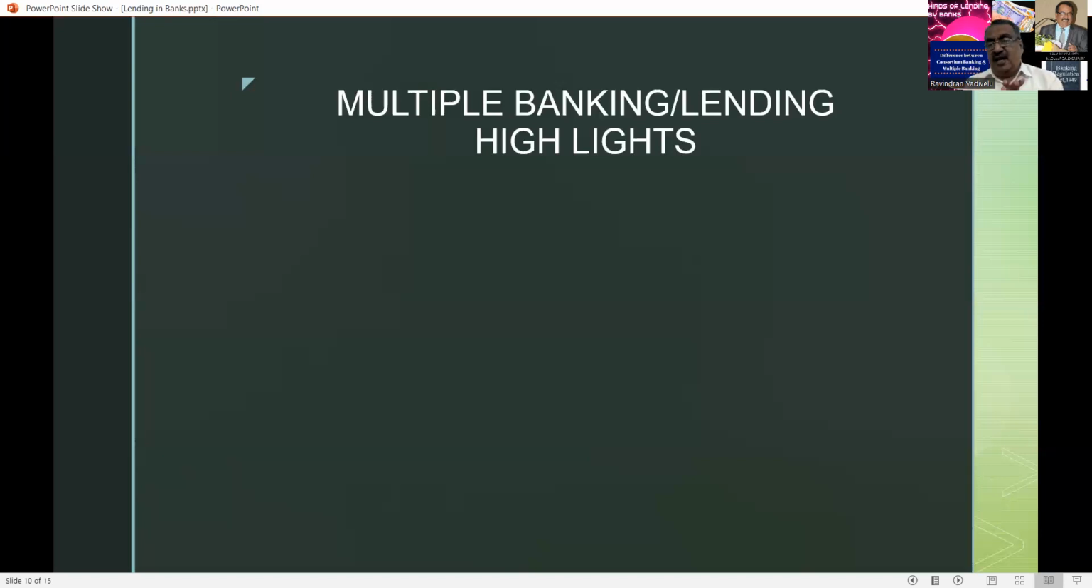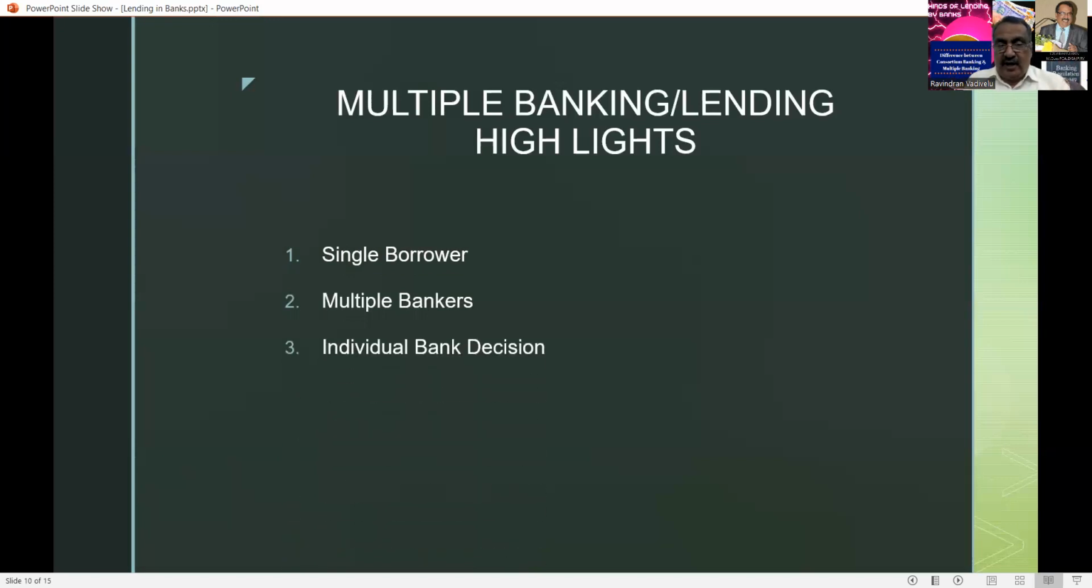Sometimes joint collateral security can also be given to the bankers, and there is no lead bank concept in the multiple banking system, multiple lending by the banks. That's a single borrower. There are multiple bankers who are ready to finance the borrower, with individual bank decisions. Suppose there are A, B, C. Each and every bank puts their own terms and conditions. They fix their own interest rate, and they fix the repayment position and everything.